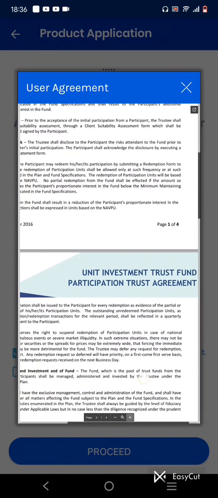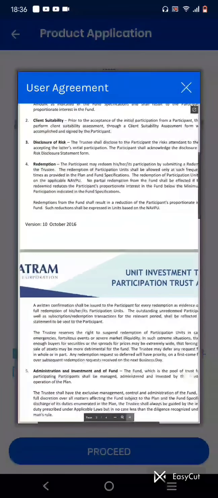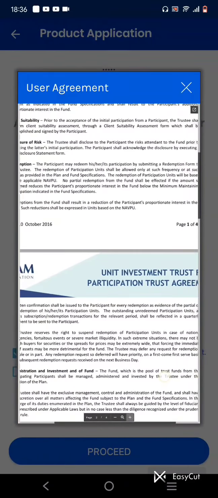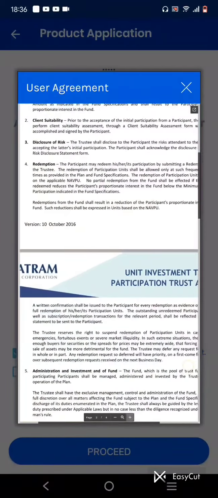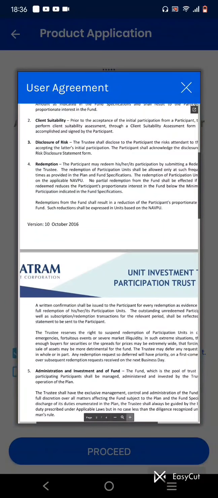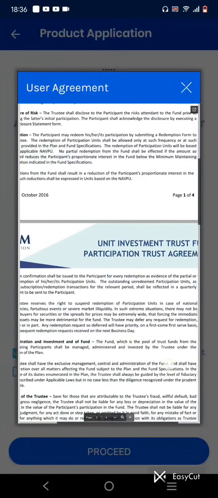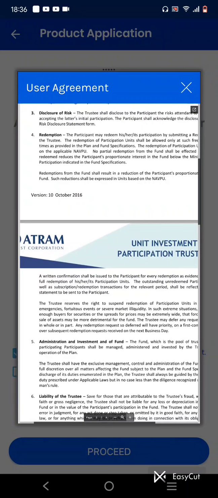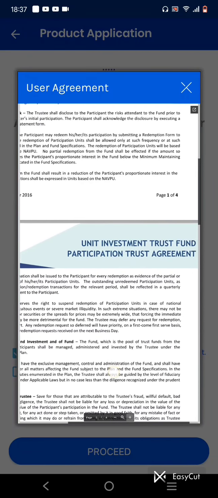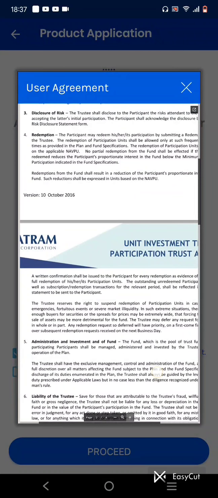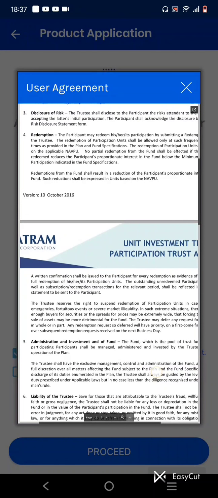The outstanding unredeemed participation units as well as subscription and redemption transactions for the relevant period shall be reflected in a quarterly statement to be sent to the participant. So there's a written confirmation that will be sent to us if we redeem our investment. The trustee reserves the right to suspend redemption of participation units in case of national emergencies, fortuitous events or severe market illiquidity. So we cannot redeem if something bad happens in our economy.